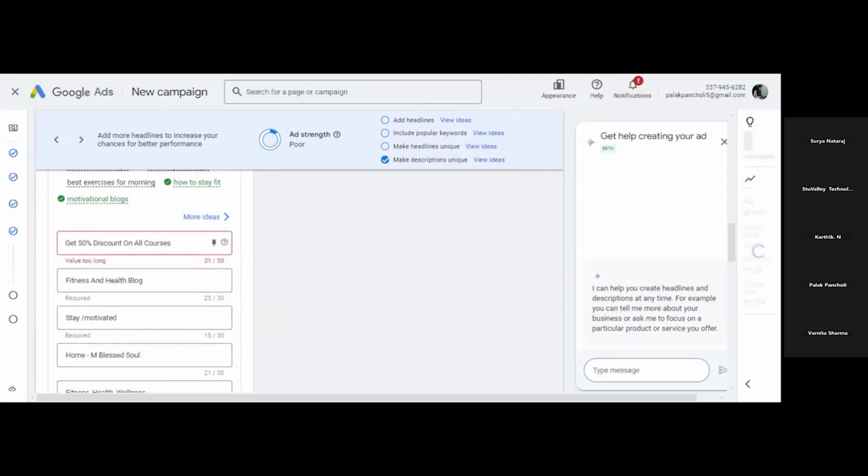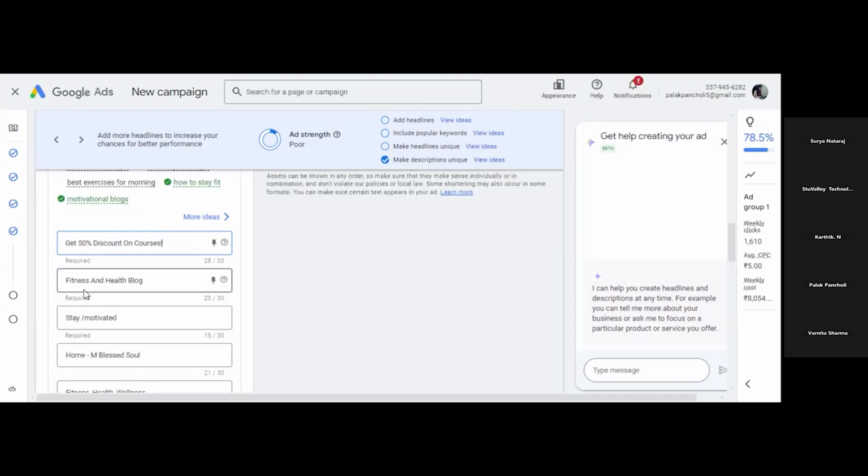See, the character limit is over, so I will write get 50% discount on courses. You have to check the character limit, a 30 character limit is there.